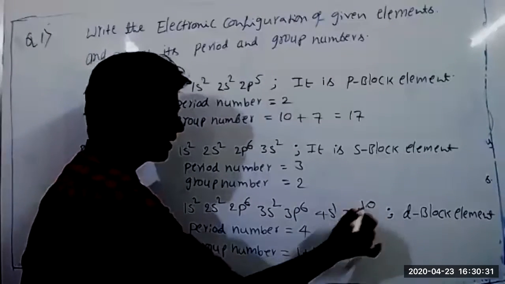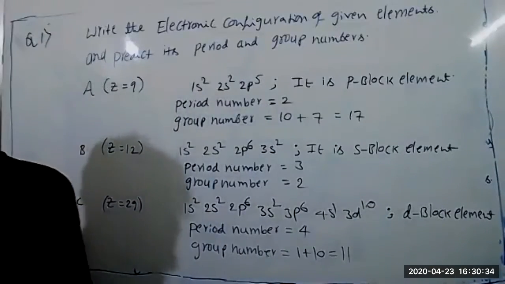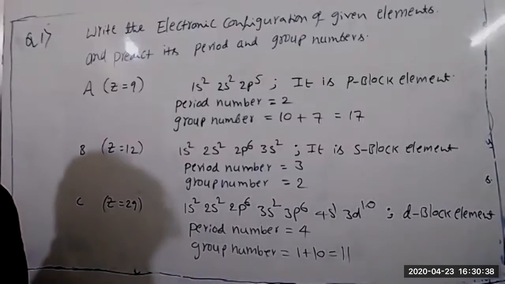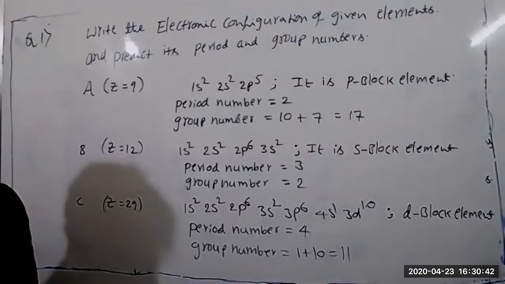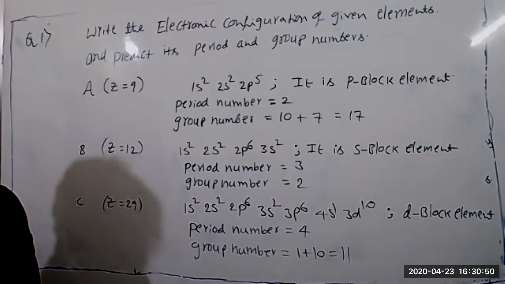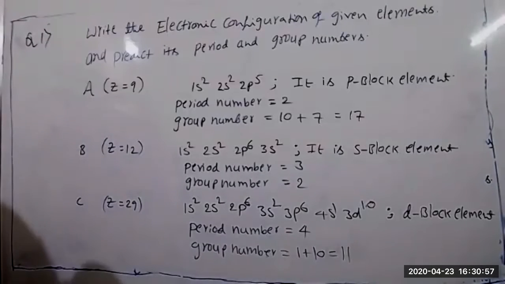However you write it, no problem. Okay, completed. D and E are also there.